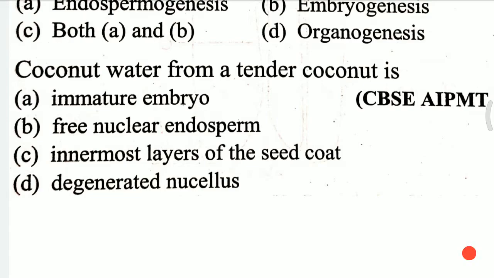Question 12. Coconut water from a tender coconut is A. Immature embryo, B. Free nuclear endosperm, C. Innermost layer of the seed coat, D. Degenerated nucellus. Coconut water from the tender coconut is, and the answer for this question is B, that is free nuclear endosperm.